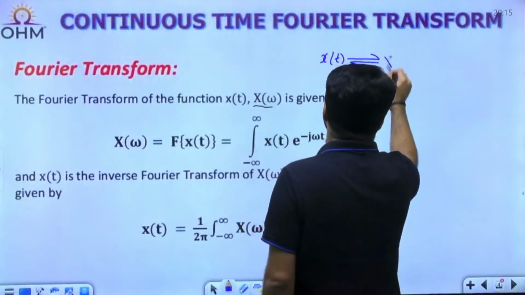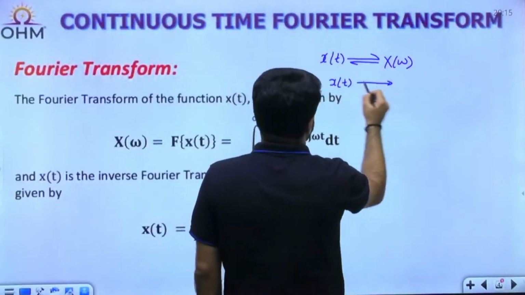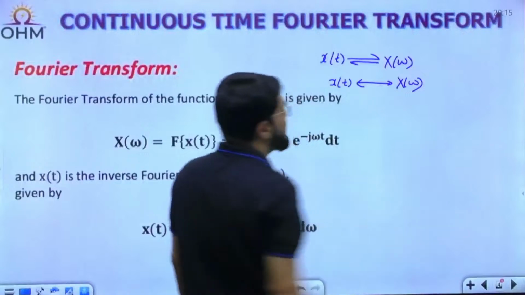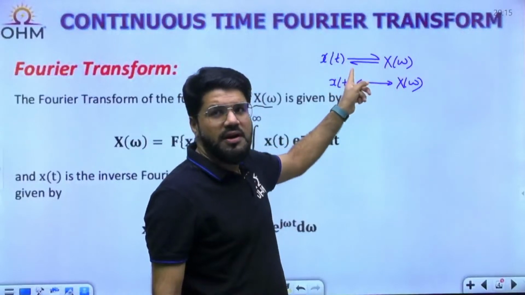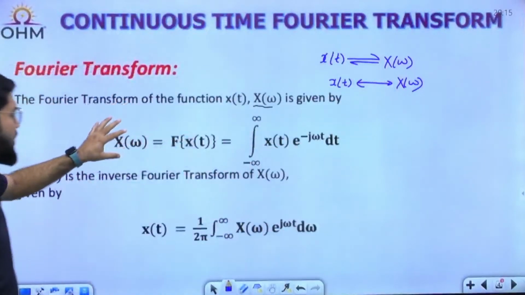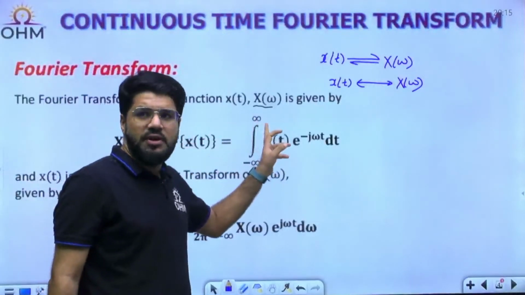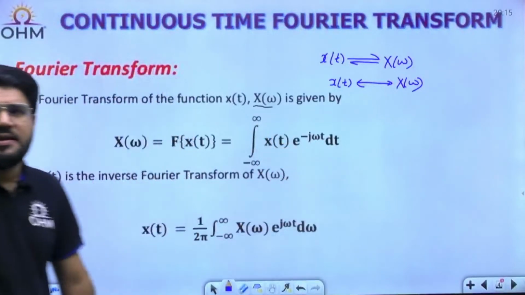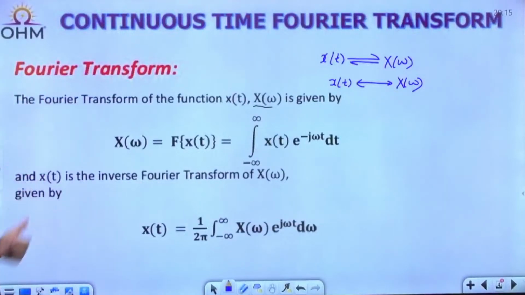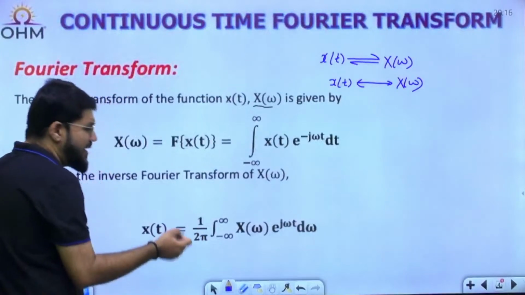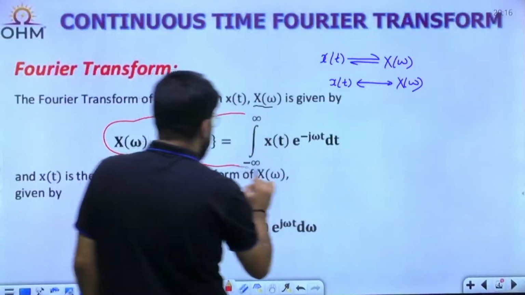We say that x(t) has the Fourier transform X(omega), which clearly means that if x(t) has the Fourier transform X(omega), then X(omega) will have the inverse Fourier transform, that is x(t). The Fourier transform of x(t) is given by the formula integral from minus infinity to infinity of x(t) e power minus j omega t dt. And the inverse Fourier transform of X(omega), that will be x(t), is given by the formula 1 upon 2 pi integral of X(omega) e power j omega t d omega. So these are the basic Fourier and inverse Fourier transform formulas.